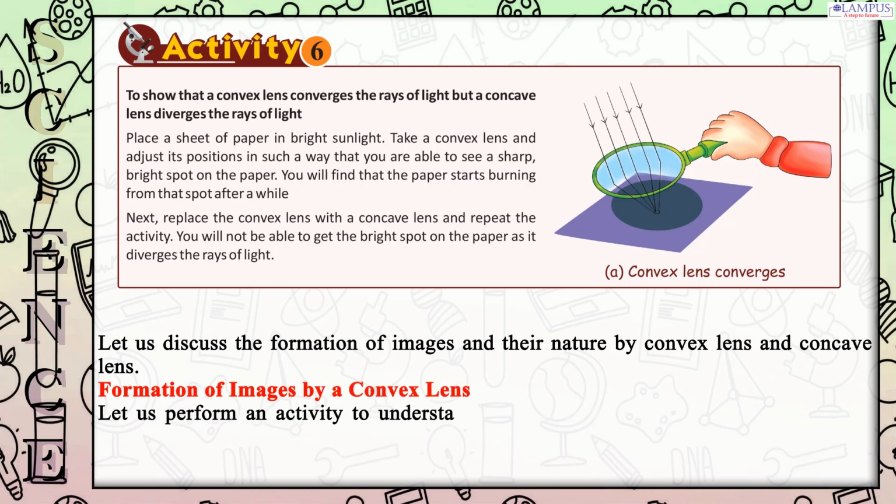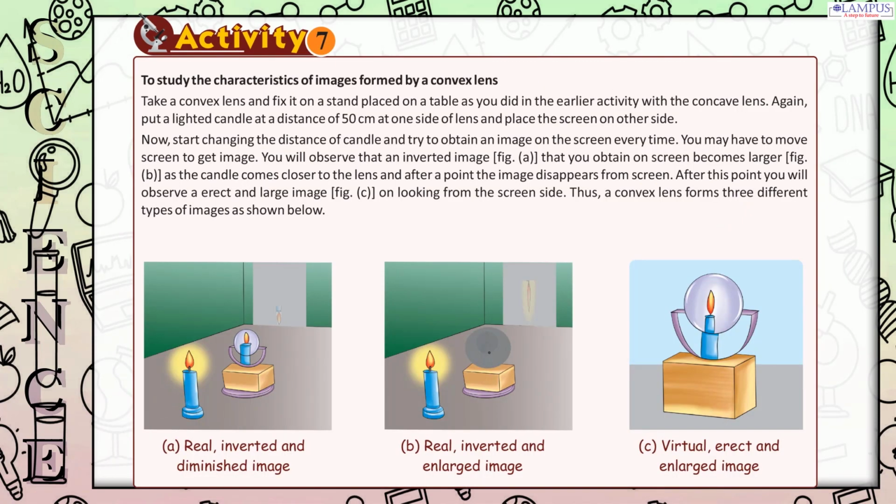Let us perform an activity to understand the characteristics of images formed by a convex lens. Activity 7. To study the characteristics of images formed by a convex lens. Take a convex lens and fix it on a stand placed on a table as you did in the earlier activity with the concave lens. Again, put a lighted candle at a distance of 50 centimeters at one side of lens and place the screen on other side. Now, start changing the distance of candle and try to obtain an image on the screen every time. You may have to move screen to get image.